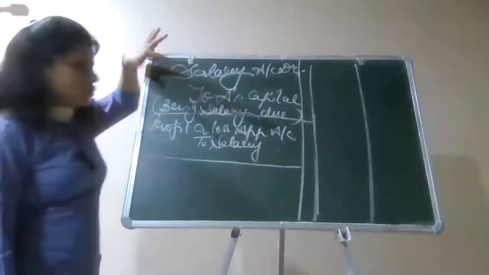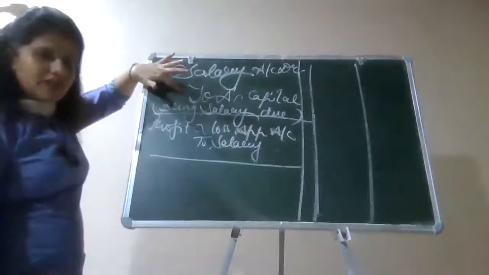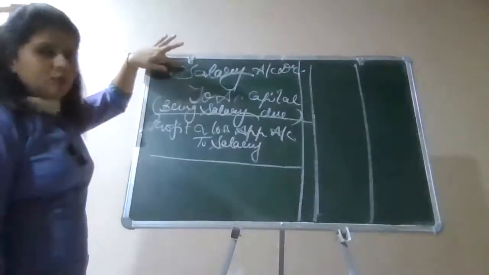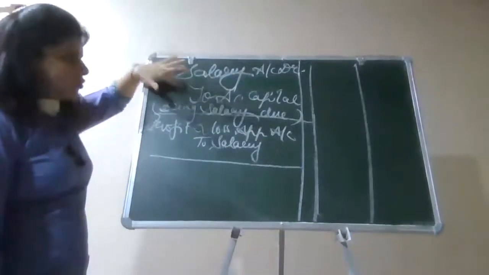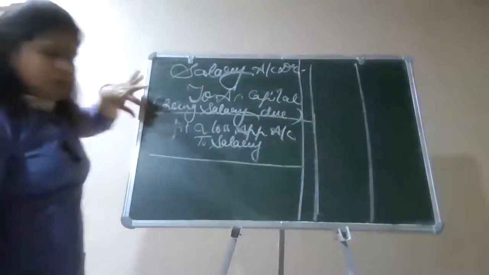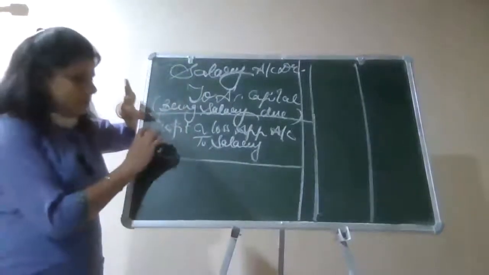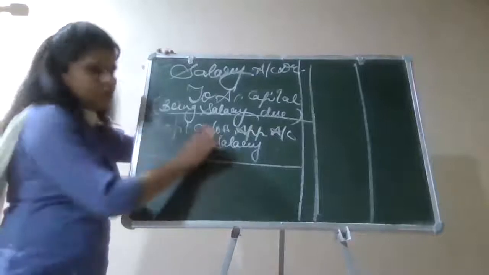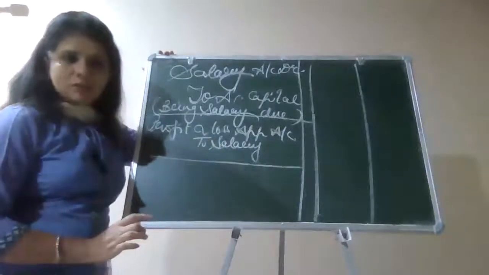Similarly, if commission comes, you will be debiting commission to, for example, C को commission मिल रही है, so you will be passing the entry commission account debited to C's capital, being commission due. Then the second entry related to commission, you will be passing in the same manner: P&L account debited to commission, right?